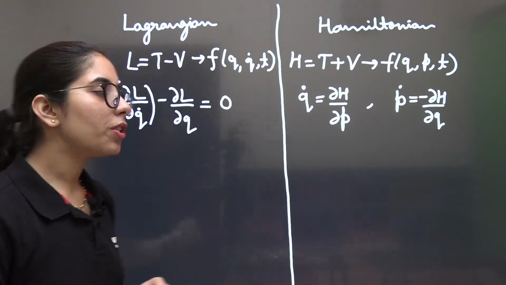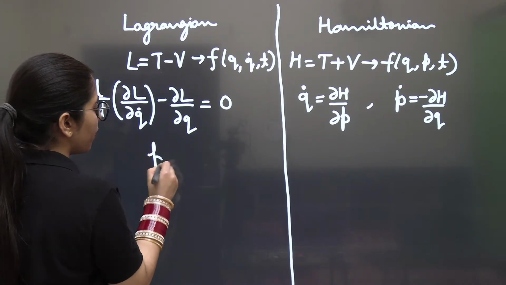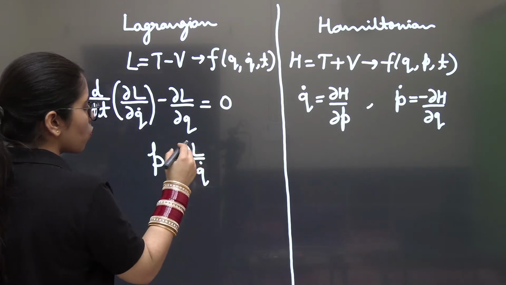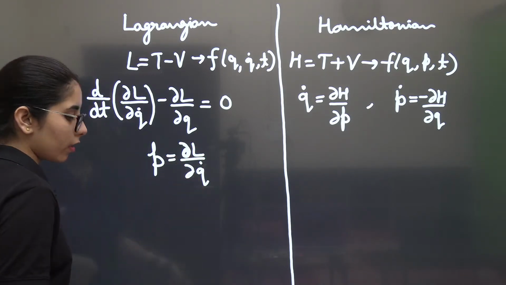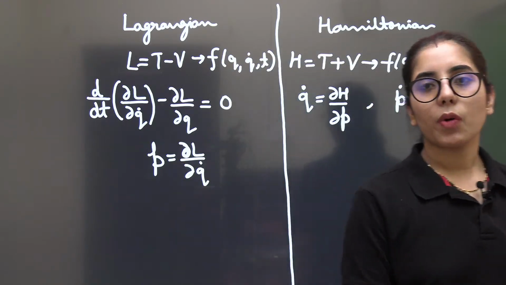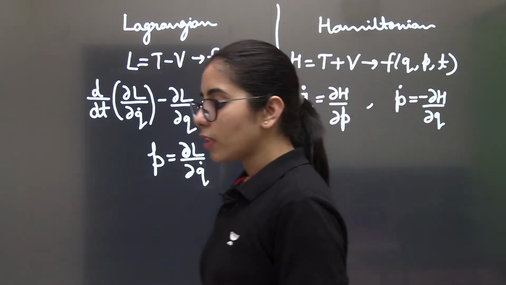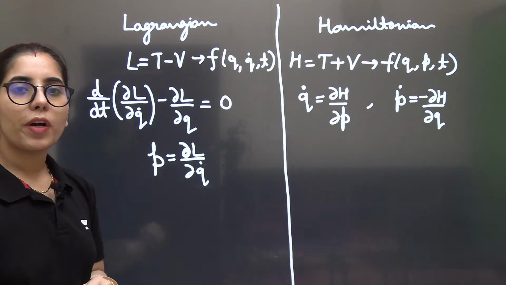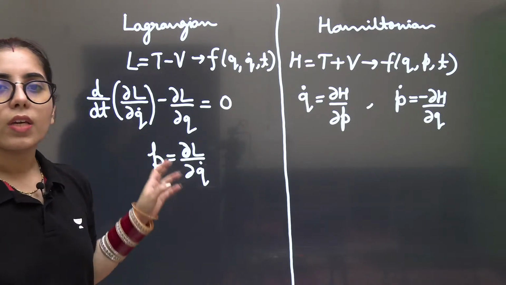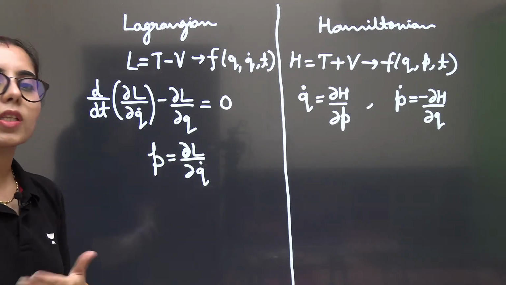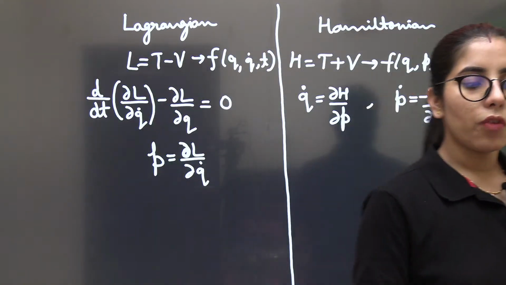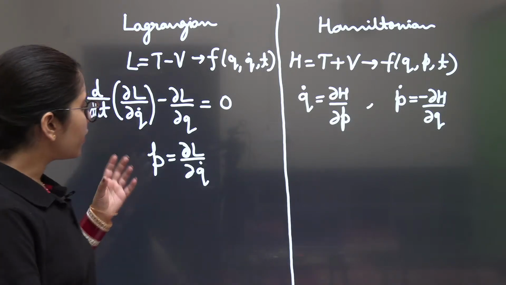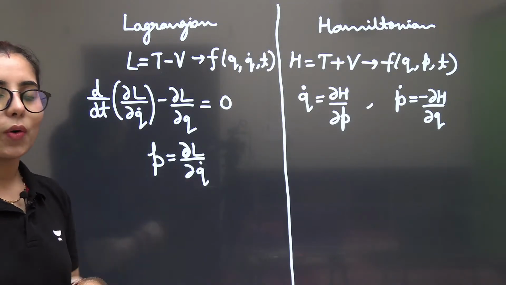Other thing, in the Lagrangian dynamics, we have the generalized momentum formula, that is ∂L/∂q̇. Generalized momentum is what? P is equal to ∂L/∂q̇. Depending on the coordinates present in the expression, if for the x component you want to find it, ∂L/∂ẋ. If for y, ∂L/∂ẏ. If for theta, ∂L/∂θ̇. In different questions, different coordinates can be involved, and this is how you will be able to get your answer for different coordinates and different points. I hope that's clear.